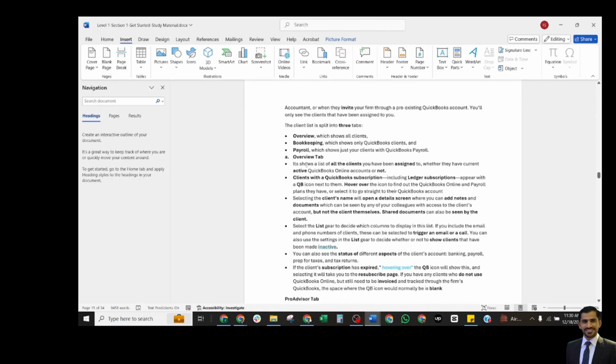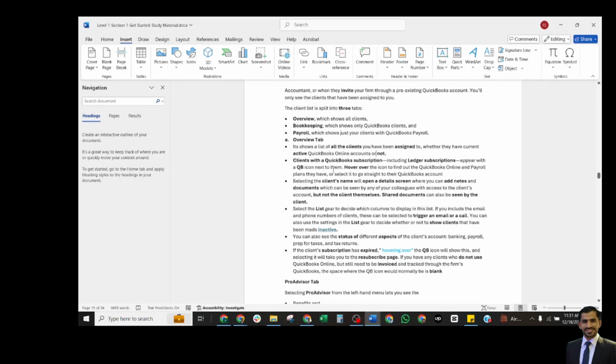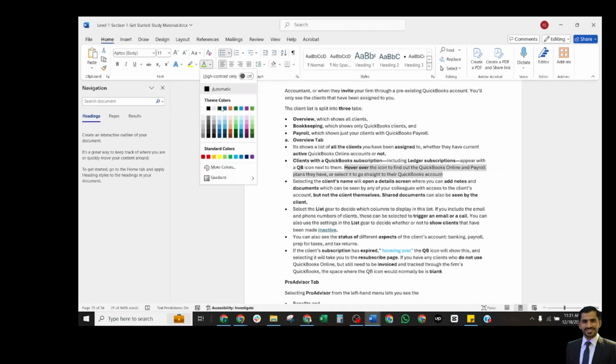And what is in the overview tab? It will show the clients you have been assigned to, whether these are current, active, or not. Clients with a QuickBooks subscription, including ledger subscription, appear with QB icons next to them. Hover over the icon to find out the QuickBooks Online and payroll plans they have selected, or go straight to their QuickBooks Online Accountant. So this is very important. This will help you in your exam. There may be a question about this one.